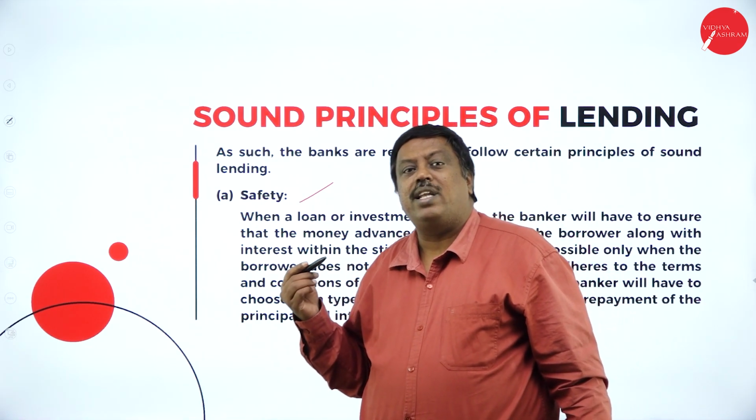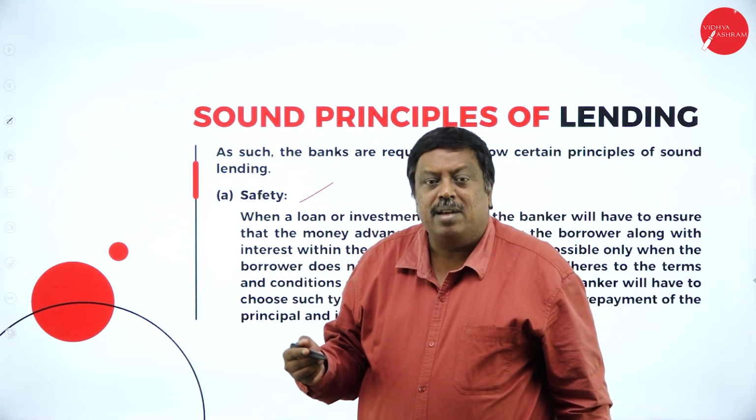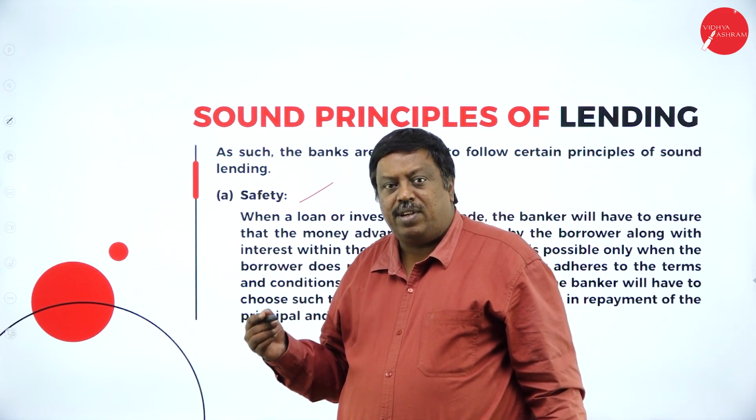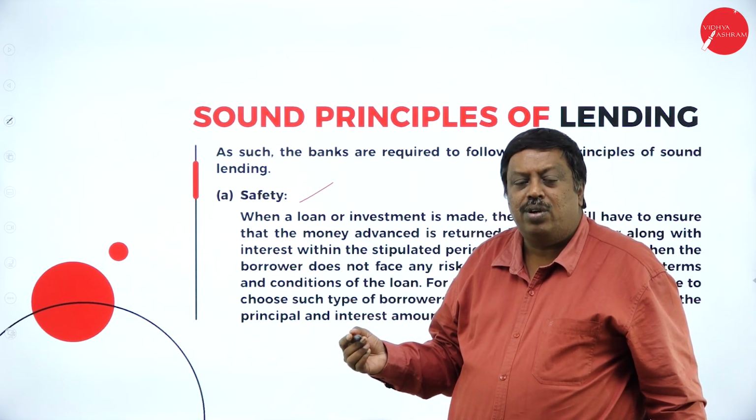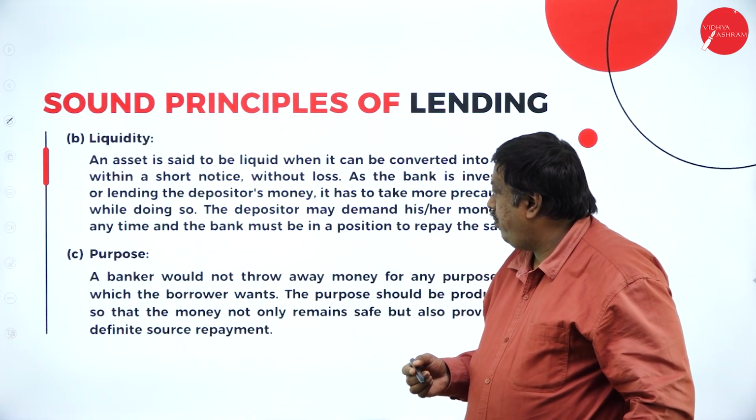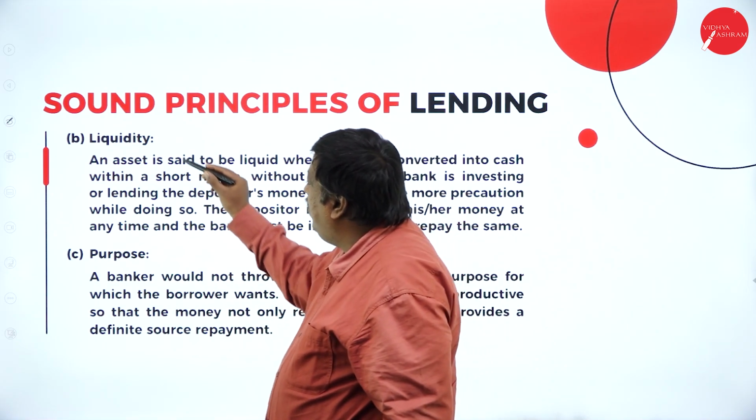Only then are they going to provide the loan to the needy people, by checking all the safety measures. After taking all the safety measures, the bank is going to provide the loan for the needy persons. The second principle we have here is liquidity.